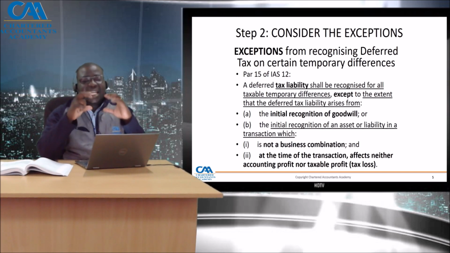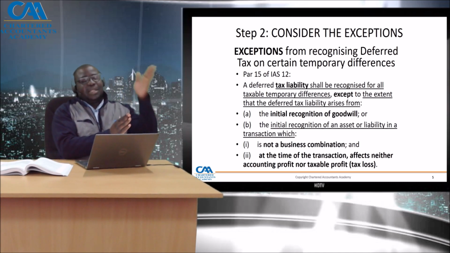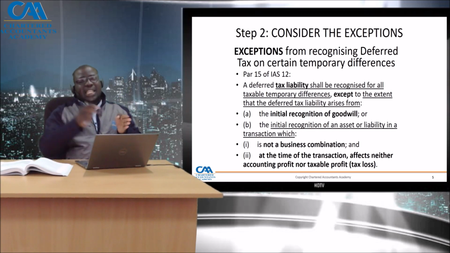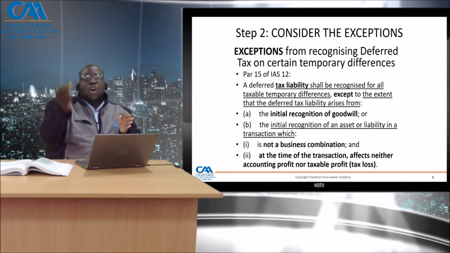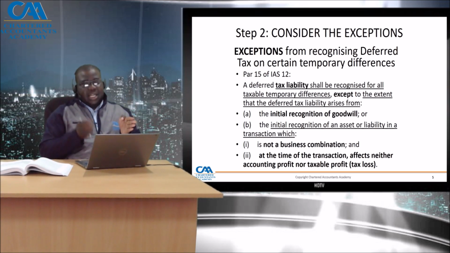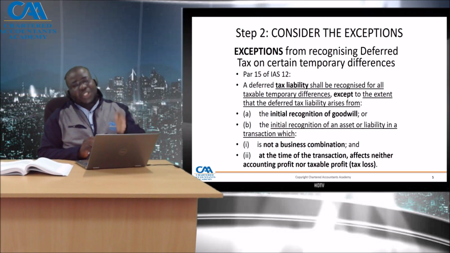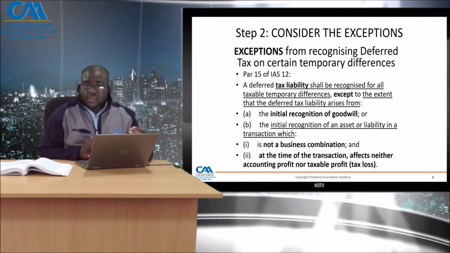So when I buy my car, when I buy a building, at the date of recognition of that building, debit building, credit bank. First of all, the acquisition of that building is not a business combination. Second, at that point, there is not yet impact in the P&L, no depreciation as yet, nor any tax allowance that's allowed in the taxable income. So at that point in time, on initial recognition, that transaction would not cause deferred tax.